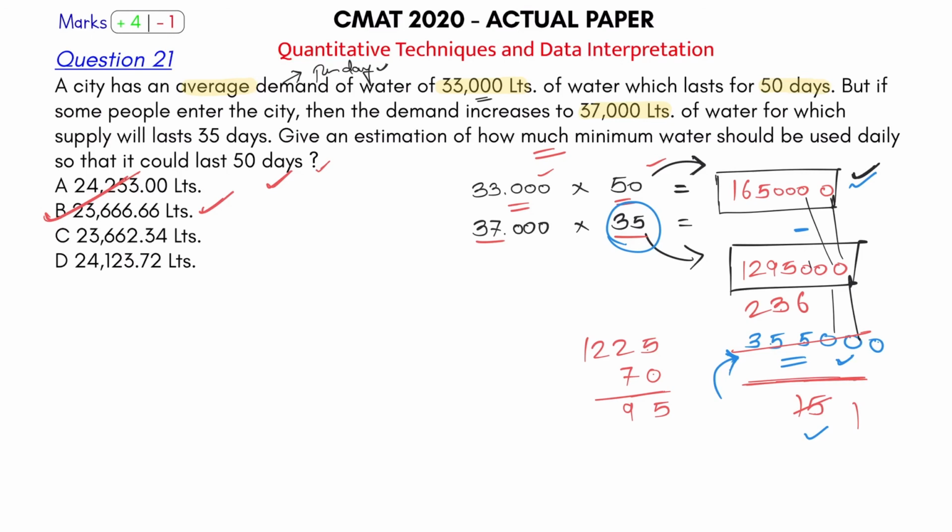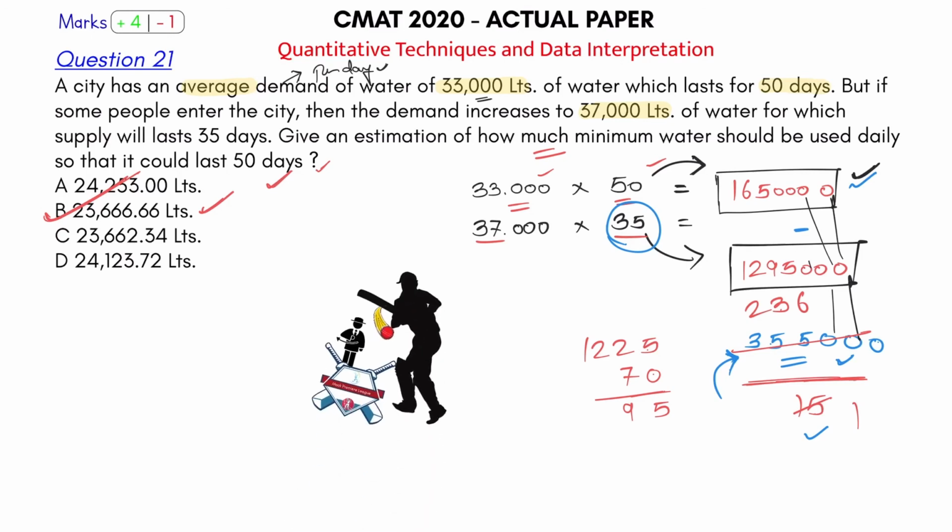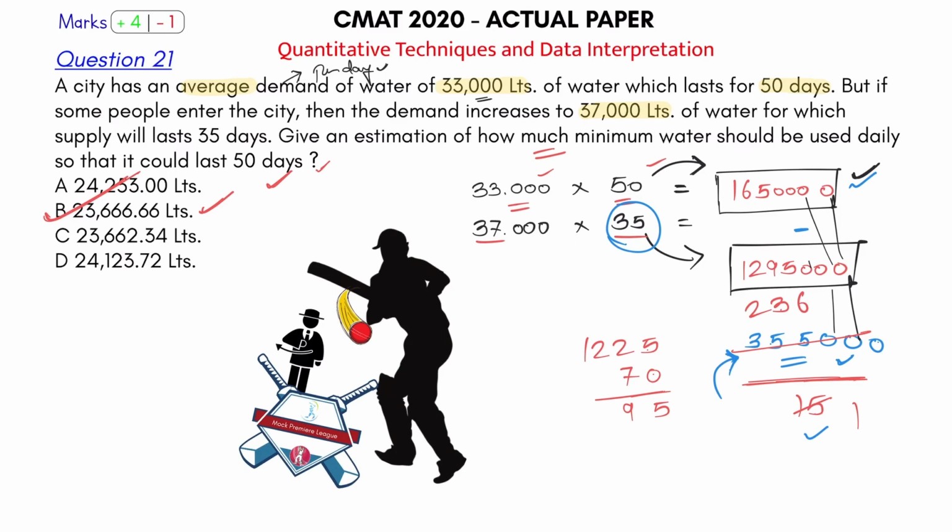So what do you call this question? I will call this a 4, because it is difficult to understand the language of this. It is not a straight question which you know, so you need to get that. Average demand means per day the city consumes this. The city consumes it for 50 days, which means this is the capacity requirement for the city. Now some people enter the city because of which per day they are consuming this. They consumed it for 35 days, so this much amount of water they already consumed.